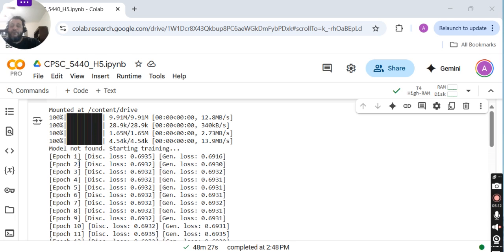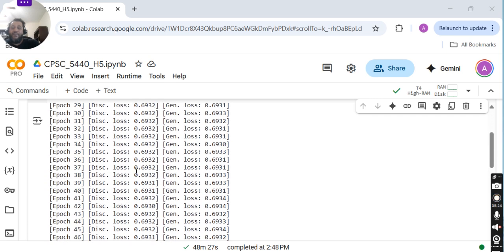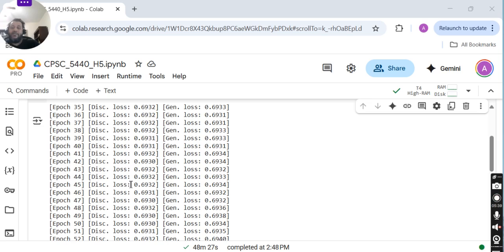You see that I have different epochs, and I'm displaying the discriminator loss and generator loss. You can see there's not much difference; they are quite identical. Although I tried to use as many APIs as I could, I found that it doesn't look independent.